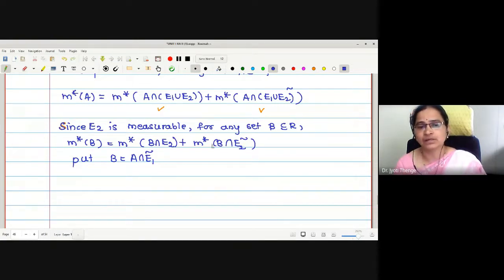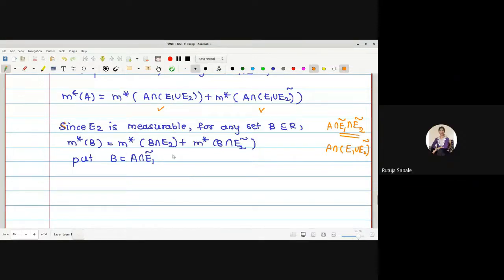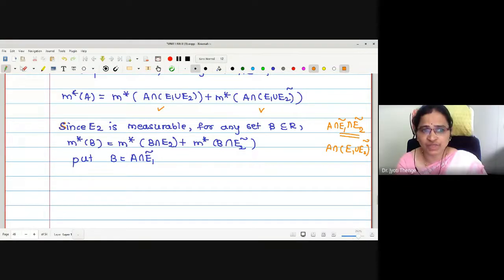It will be A intersection E1 complement intersection E2 complement. If I combine both, by De Morgan's law this is A intersection (E1 union E2) complement. Correct now? Yes, ma'am.